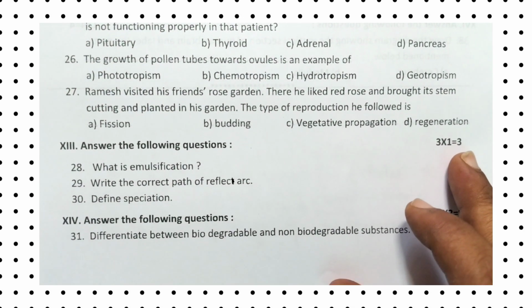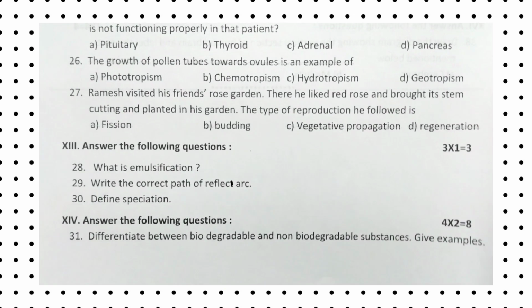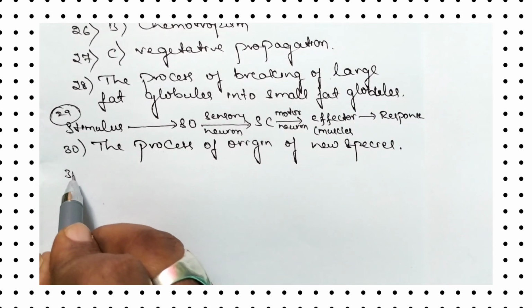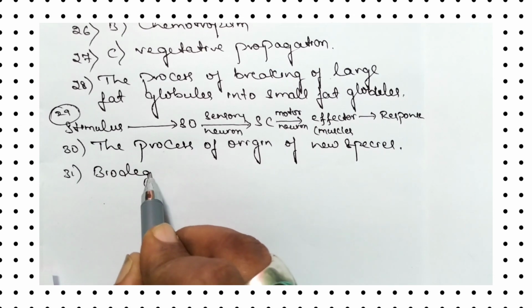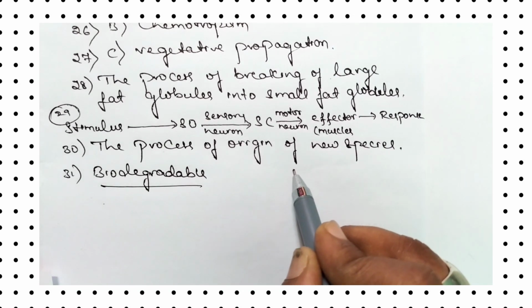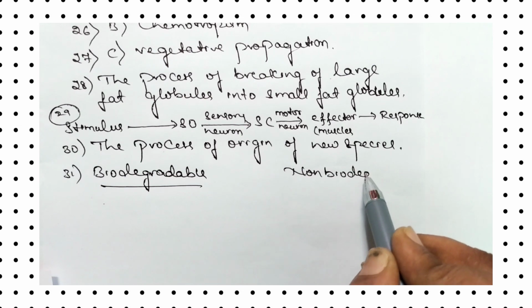Now let us move to the 31st question. Differentiate between biodegradable and non-biodegradable substances. Give examples. So he asked to write the differences between biodegradable and non-biodegradable. One side biodegradable, another side non-biodegradable.